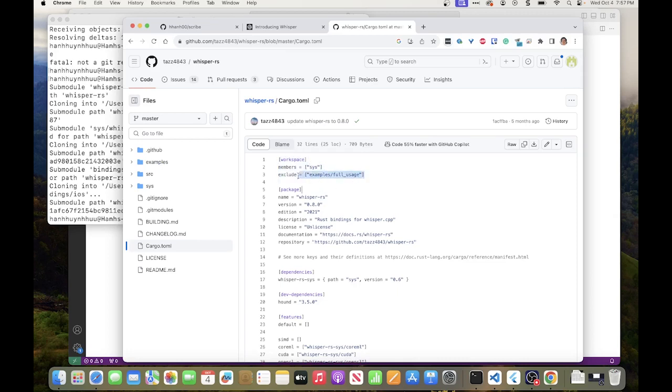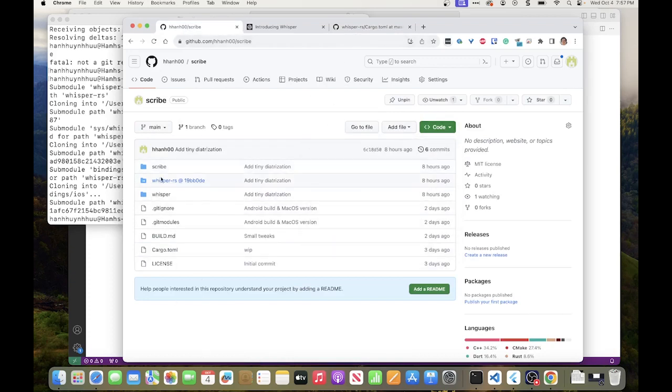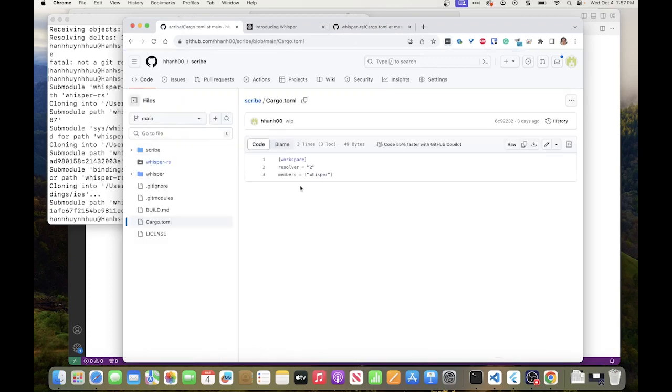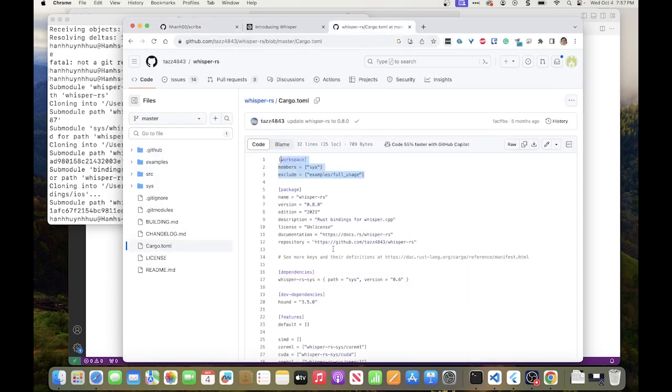So this is actually going to be annoying because toml projects cannot be nested. If we have a workspace here, and if we have a workspace ourselves in Scribe, they are not going to work together. I have here a toml which is a workspace, right? And that one here is going to be a workspace as well. So this is going to cause a problem because you cannot nest workspaces. But that's a minor inconvenience.